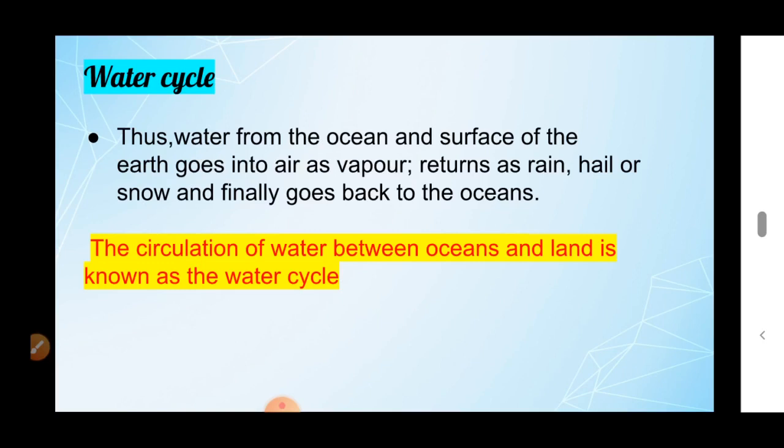This is known as what? Water cycle. This water cycle is very important. This water cycle maintains the supply of water. If the water circulation does not happen, we cannot get water for our daily needs. So the water cycle is very important.